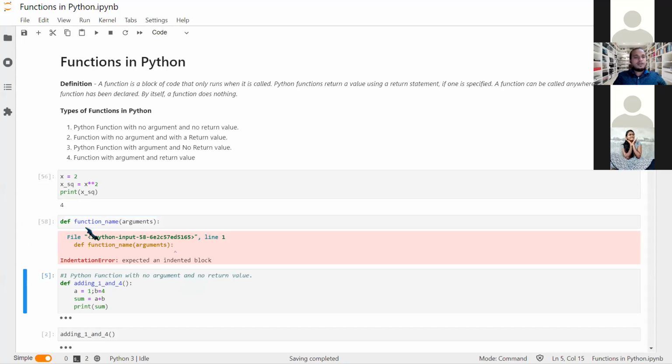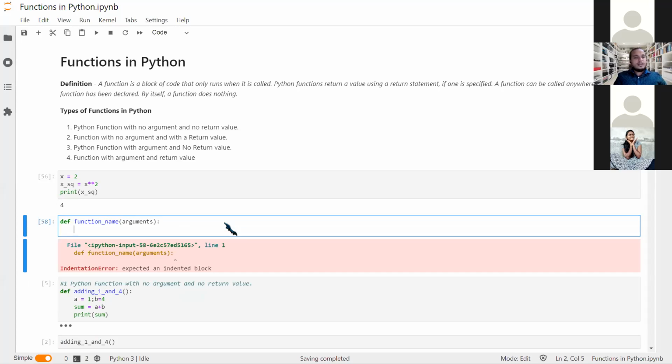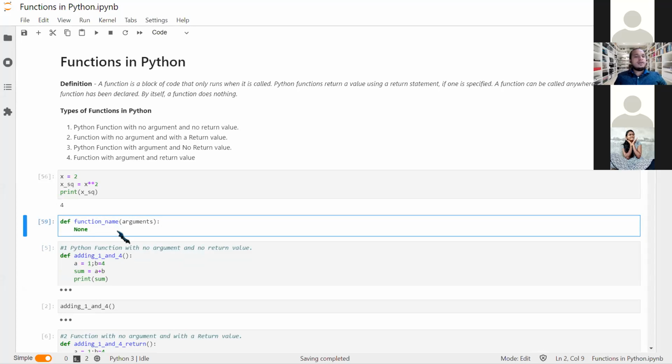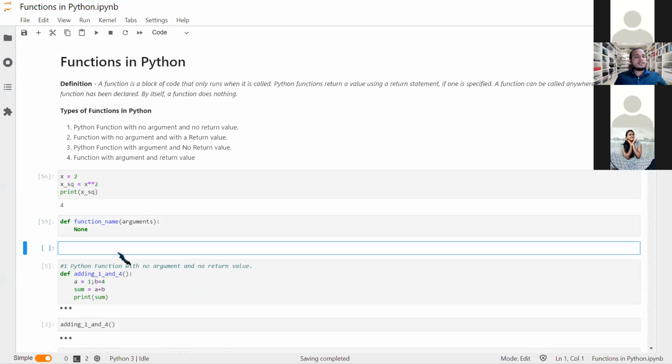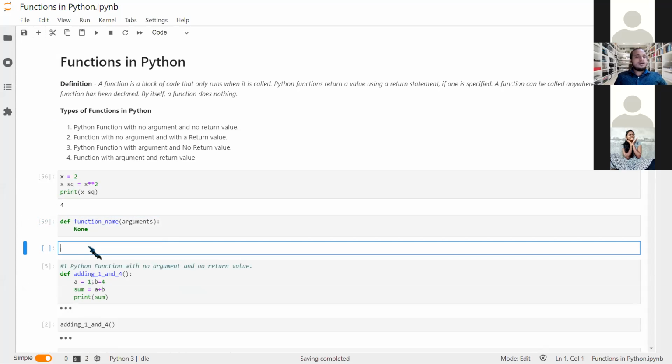I'll just remove it. So after this we need to give something. Say I give it None. You must have studied what is None type in the data types discussed. None type is something we write when we don't know the value. In other programming languages, we use NaN and so on.